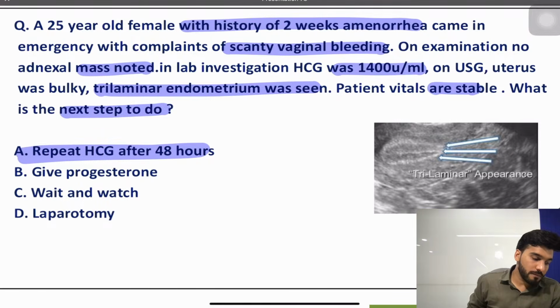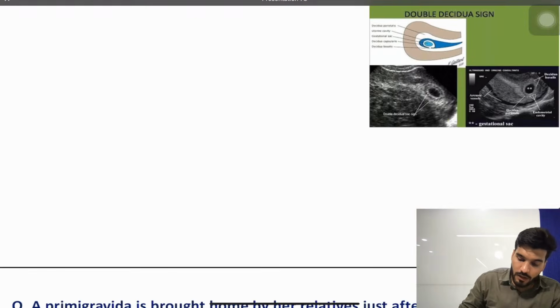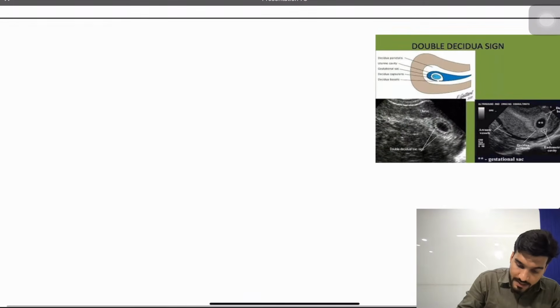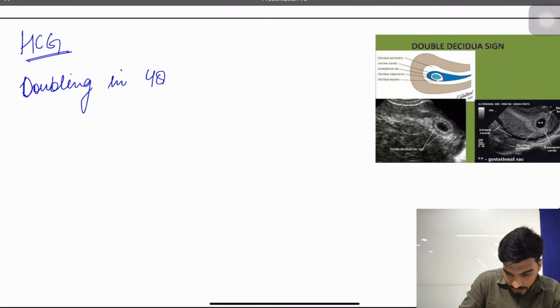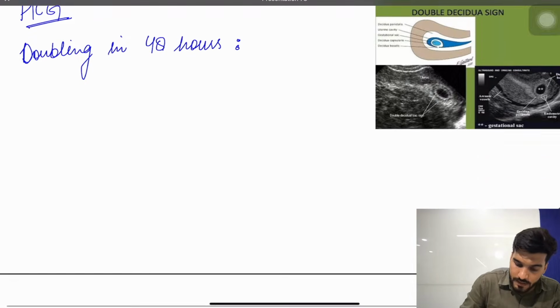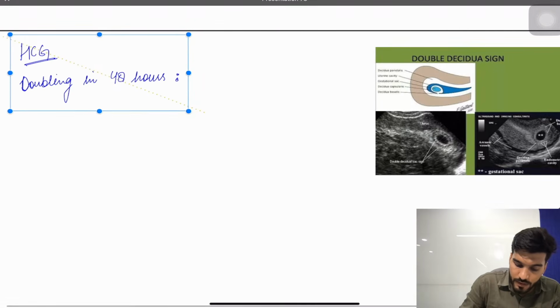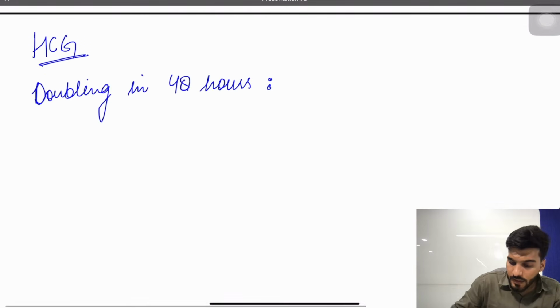Now let's understand. If we talk about HCG doubling, if it is doubling in 48 hours, sir, it is a case of intrauterine pregnancy.